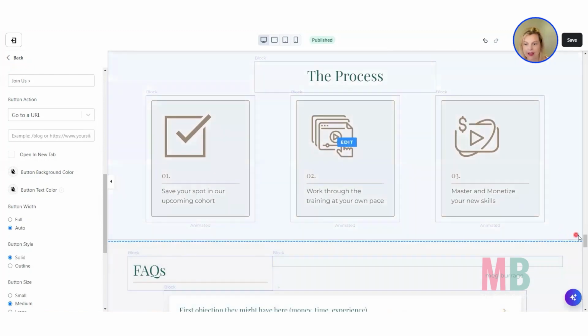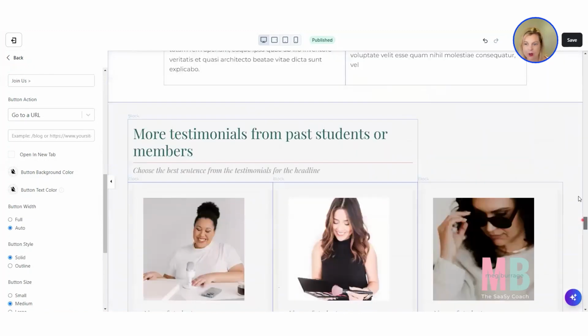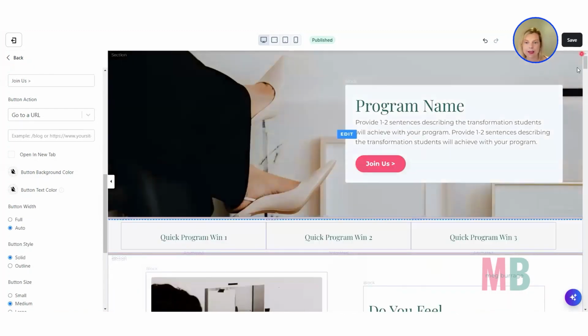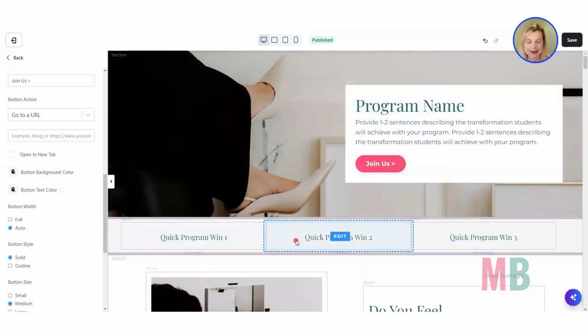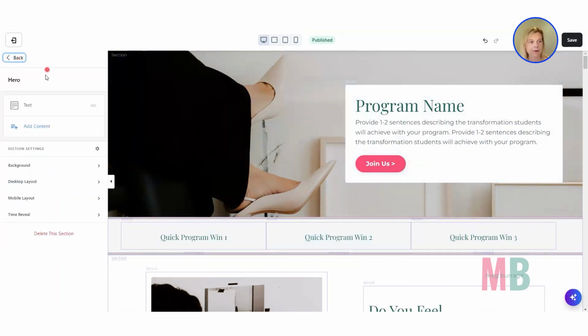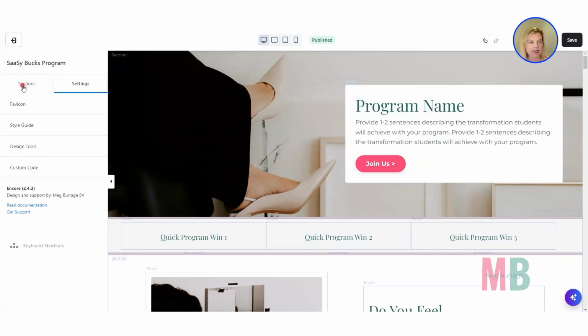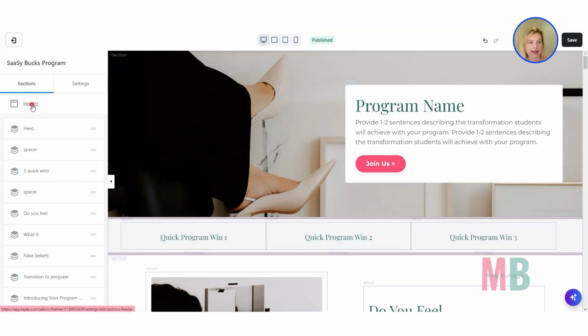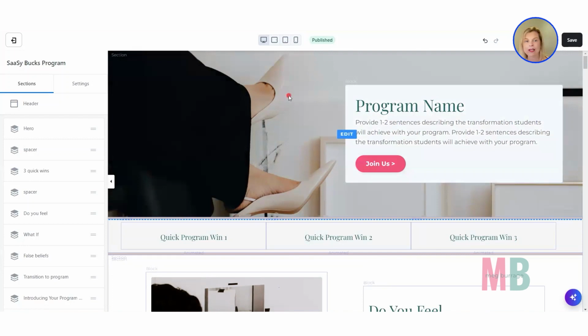All right, so let's go back up to the top of the page and I'm just going to point out a couple of things before I let you go to have some fun with the customization of this sales page. Now you'll notice, first thing that you're going to notice on this page is that in the sections, the header section is not visible. Now we wouldn't usually have a header with menu items and a login button and all those things. We wouldn't usually have those things on a sales page because they just serve as a distraction.